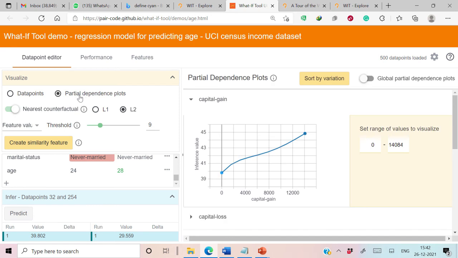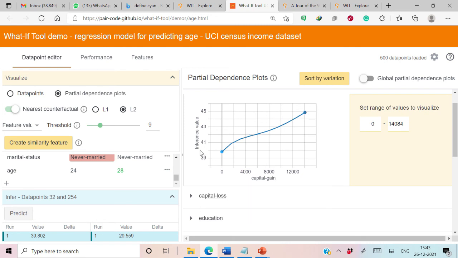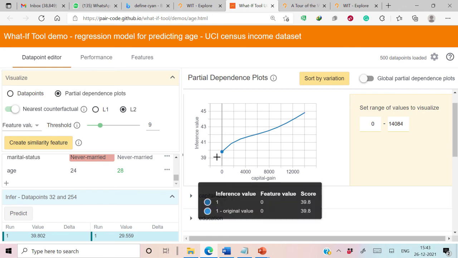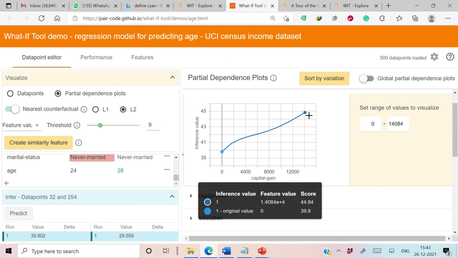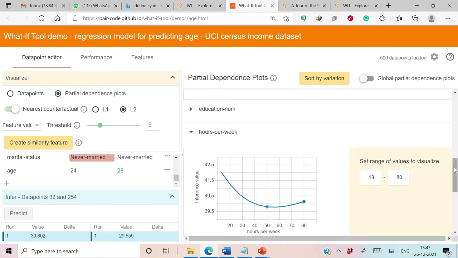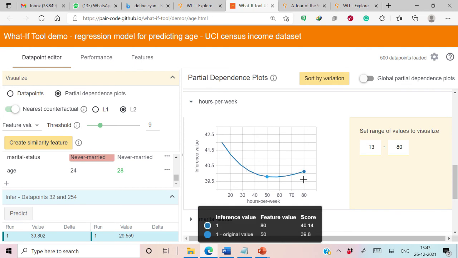counterfactuals. Another important option is the partial dependence plot, where we can analyze the behavior of our input attribute with respect to our inference value or output attribute. Here the output attribute is age, and in this graph we are showing the relationship of age with capital gain, and you can see that as capital gain increases, the predicted value of age also increases. This is also an interesting graph. This is the relationship of age with hours per week, which clearly shows that young people work for more number of hours as compared to old people.